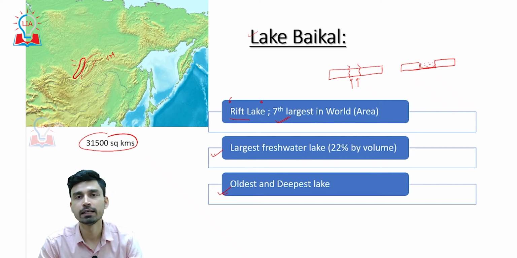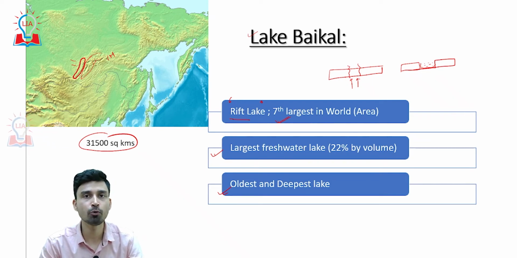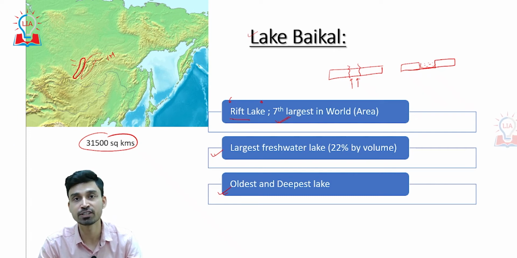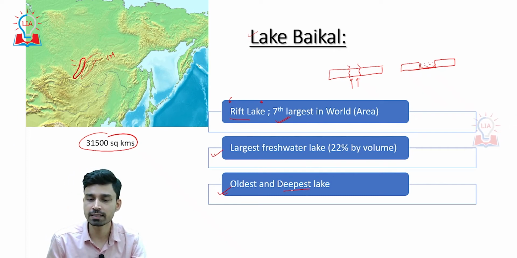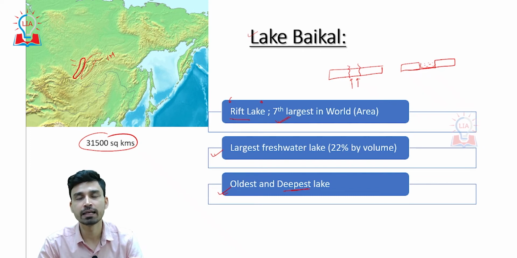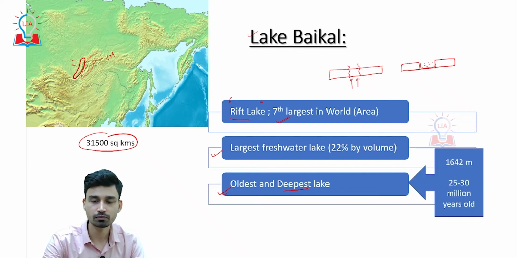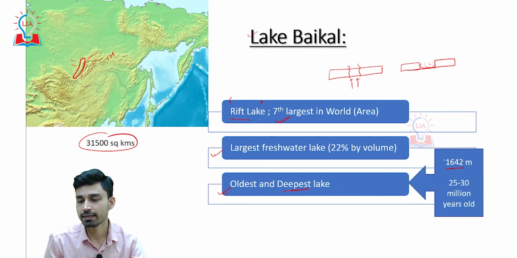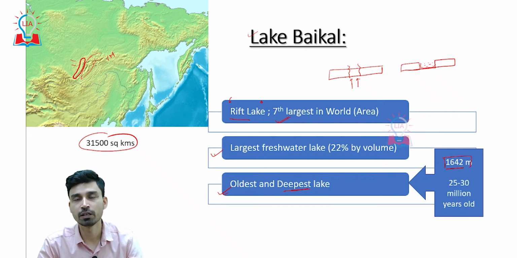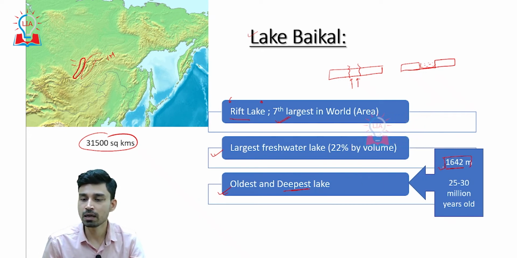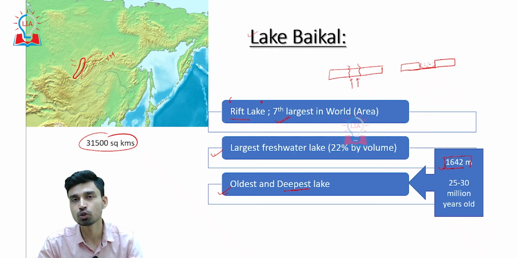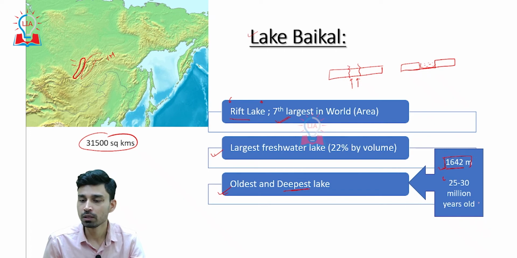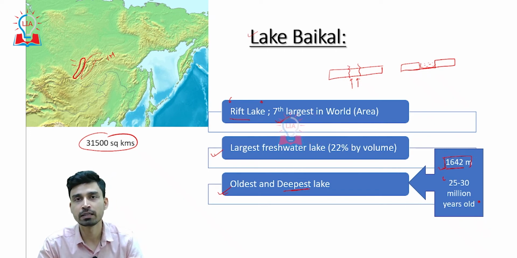Not only that, from the chronological point of view, this is considered one of the oldest lakes that exists today on the earth's surface, as well as the deepest lake on the earth. From the figure, 1642 meters, almost 1.7 kilometers, is the total depth of the lake, and the age of the lake is determined to be somewhere between 25 to 30 million years.